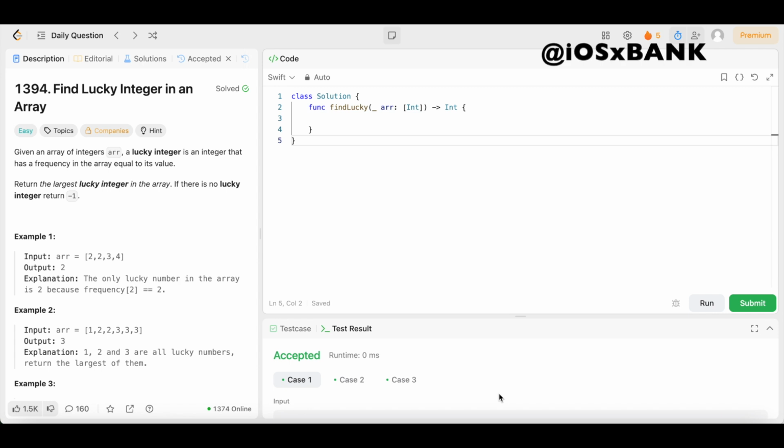All right, y'all, we're back again, another day, another LeetCode problem where we're doing daily LeetCode problems. And today we have question number 1394, find lucky integer in an array. The difficulty level is easy, so you already know we're going to keep the solution as simple and easy to